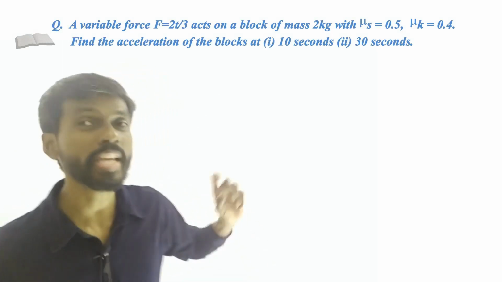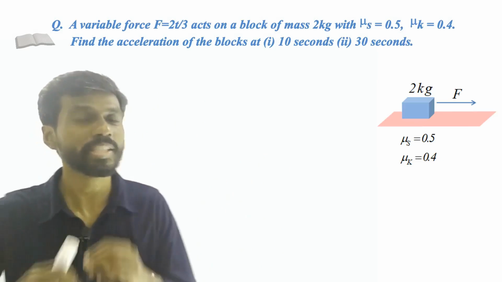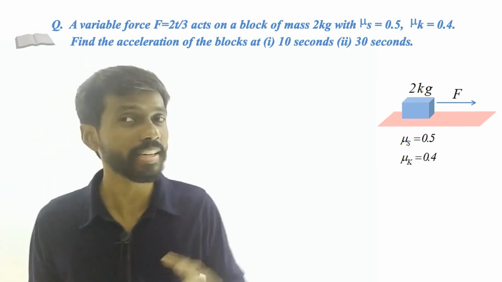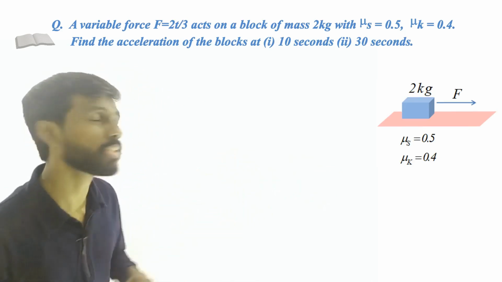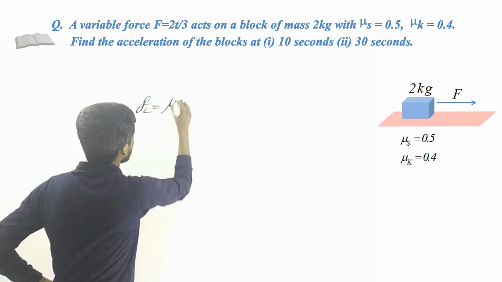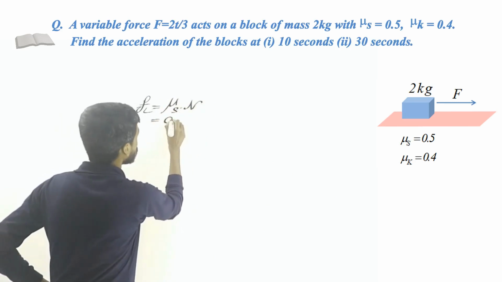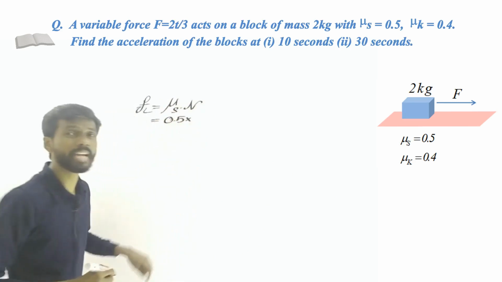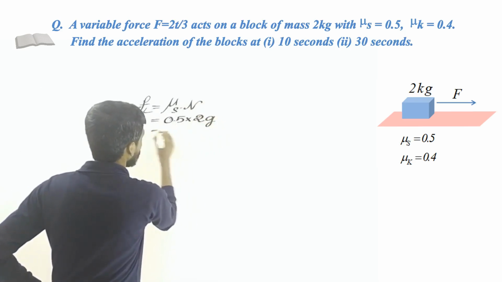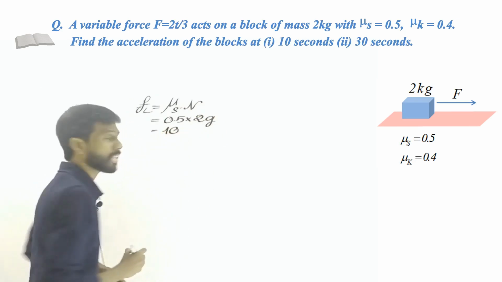Okay, same question, but a variable force is given. We have to find the acceleration of the block at 10 seconds and 30 seconds. As usual, we have to find the limiting friction and check whether it is more or less than the applied force. So let us find the limiting friction. F_L equals mu_s multiplied by the normal reaction. mu_s is given in the question, 0.5. The normal reaction is mg, so mg is 2g, which is 20. So this equals 20 multiplied by 0.5, that is 10. So 10 is the limiting friction.